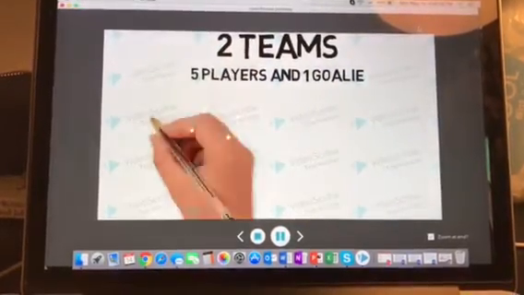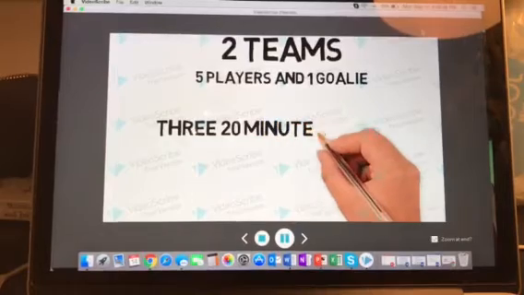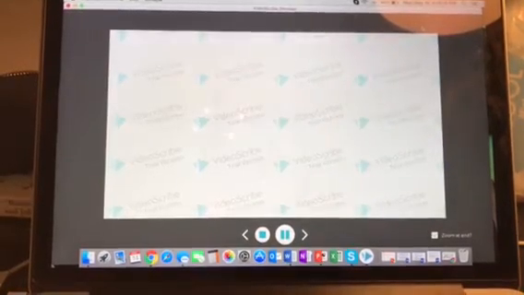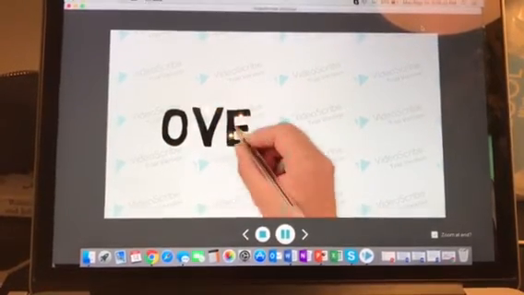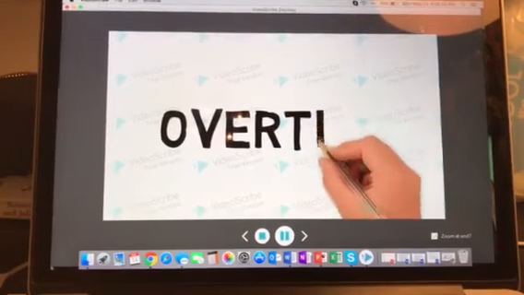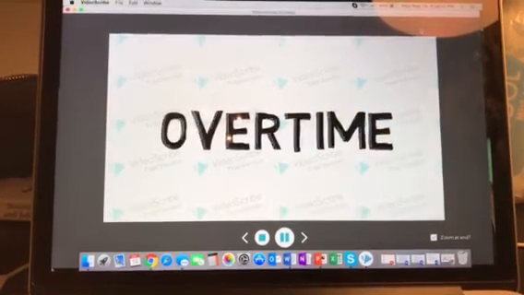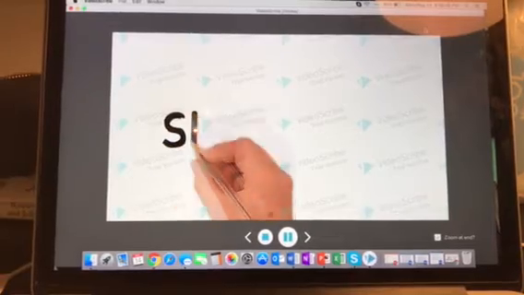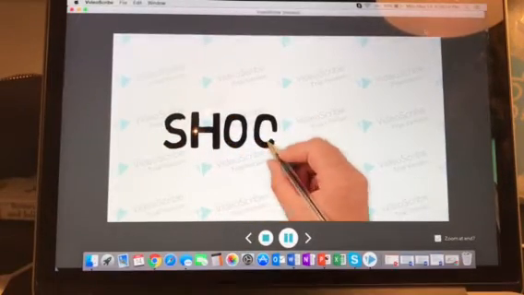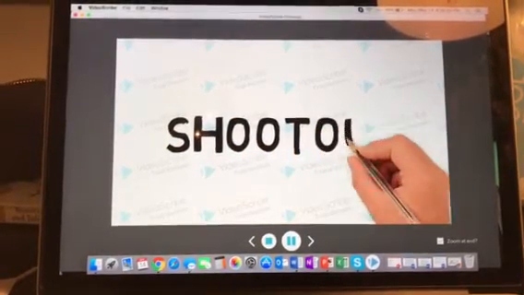National Hockey League games are played over 3 20-minute periods. If the score is tied after the 3rd period, the game moves to a 5-minute sudden death overtime where the first goal wins. If the game remains tied after overtime, a shootout is held until a winner is determined.